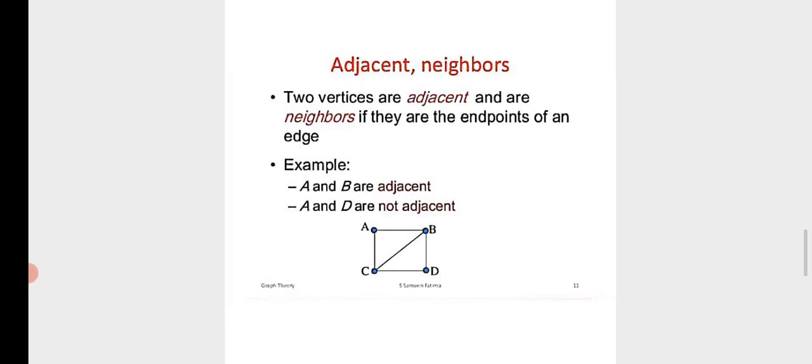Adjacent means taking any two vertices in a graph, if the two vertices are connected by an edge, it is called adjacency. Two vertices not connected by an edge are not adjacent. For example, A and D are not adjacent, B and C are adjacent, called adjacent neighbors.